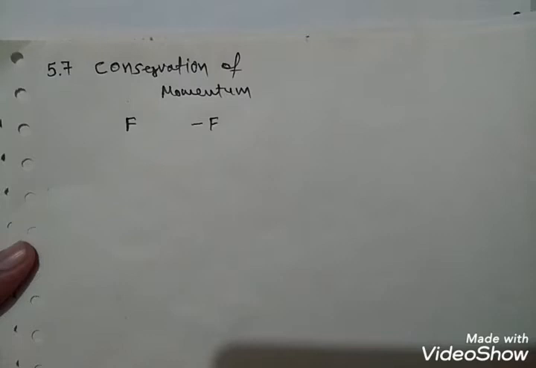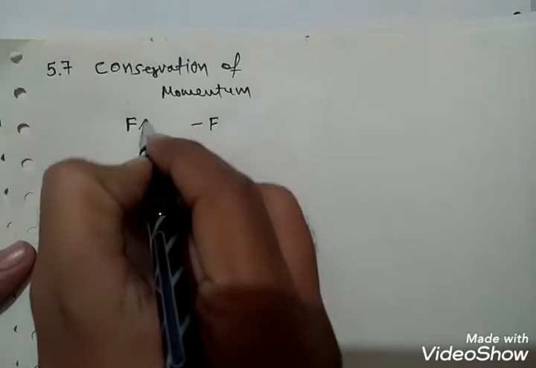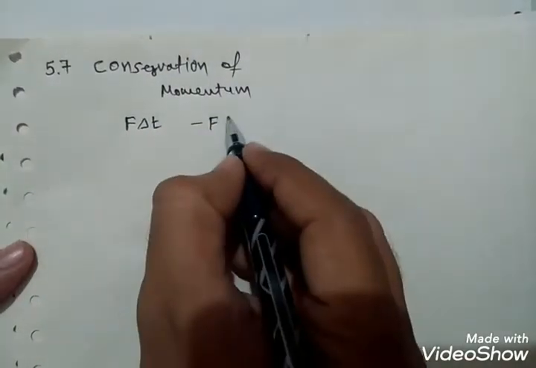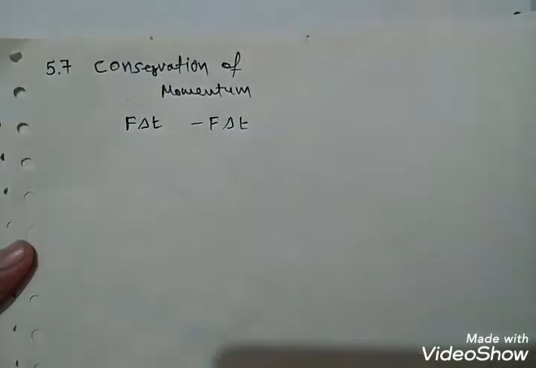Now according to the second law, F into del t is the change in momentum of the bullet, and minus F into del t is the change in momentum of the gun.